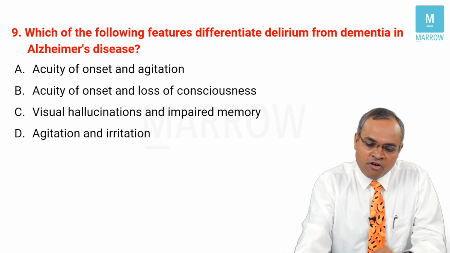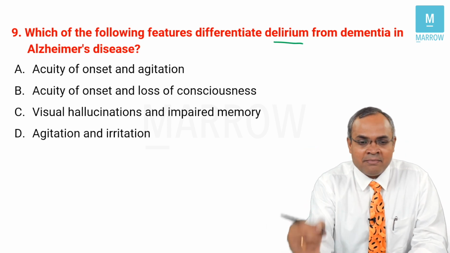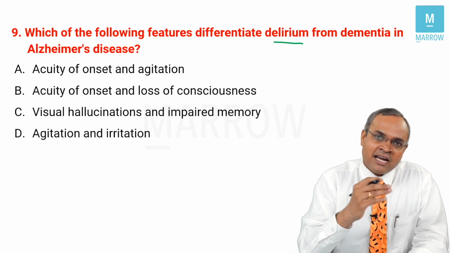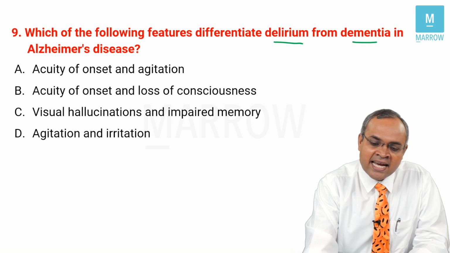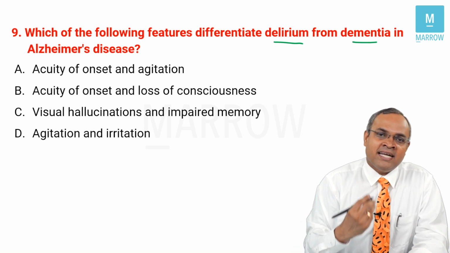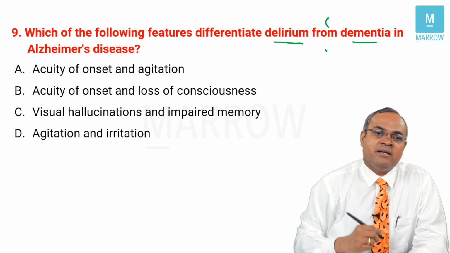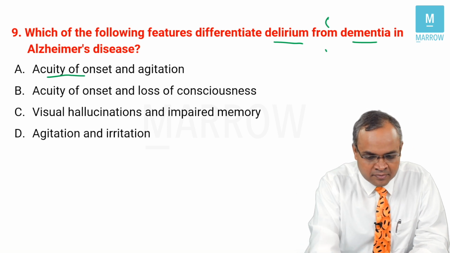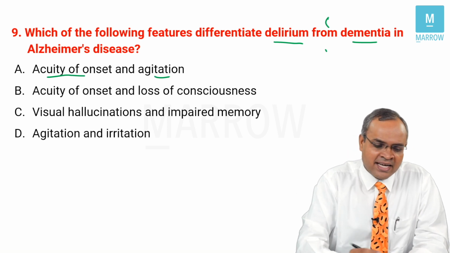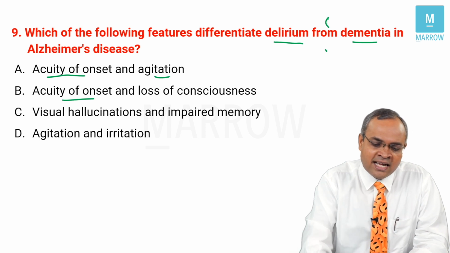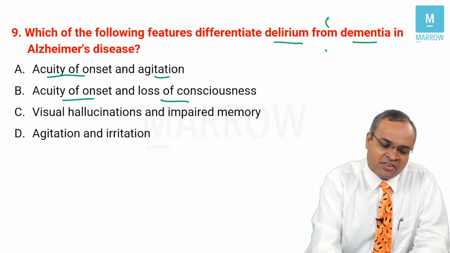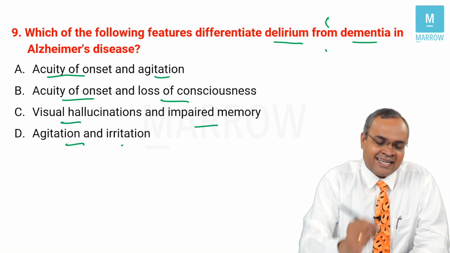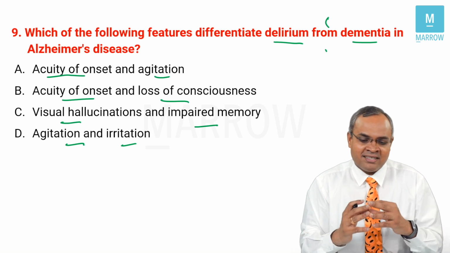Next question. Which of the following features differentiate delirium from dementia in Alzheimer's disease? Please remember, a lot of elderly people, that is dementia patients, can at some points of time even develop delirium. Getting it? So how do you differentiate delirium from dementia? Acuity of onset and agitation. Is that the way to differentiate? Acuity of onset and loss of consciousness. Is that the way to differentiate? Visual hallucinations, impaired memory, agitation, irritation. So how do you differentiate is the question.